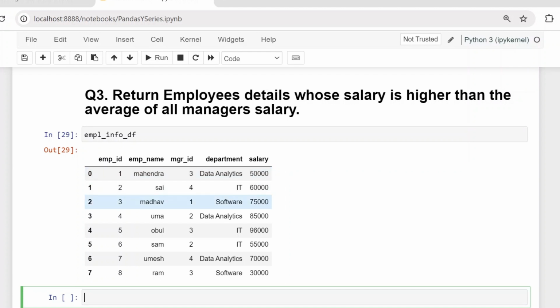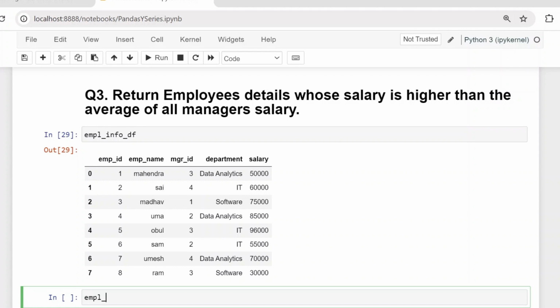This entire record will be joined to the first record. Next, for employee ID 2, manager ID is 4. This manager ID 4 is nothing but employee ID 4, so this 4 is going to join here. Likewise, we are going to return all details of managers. Now how can we merge this table? We have only a single table and we are going to use the same table for merging.